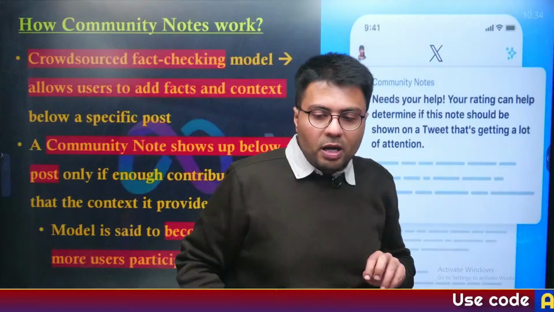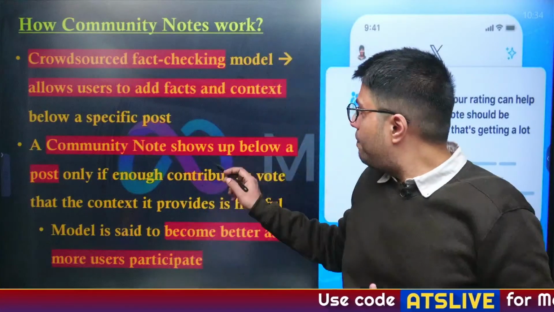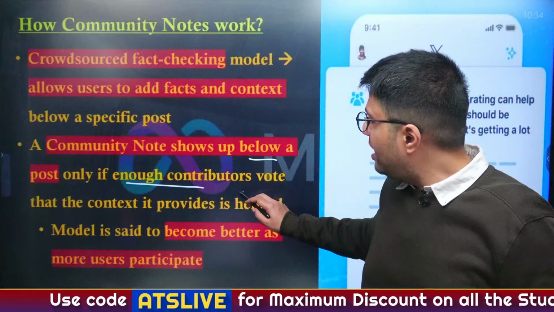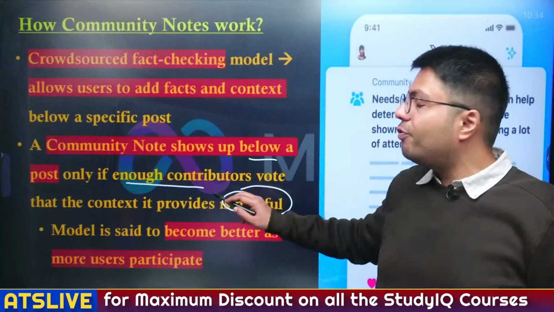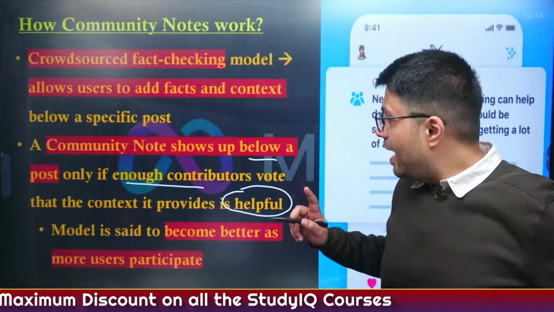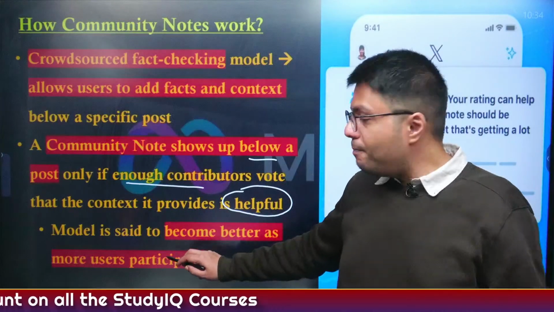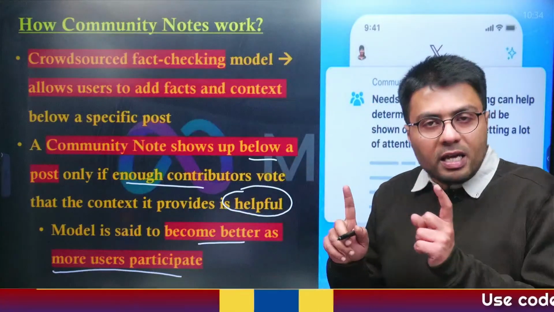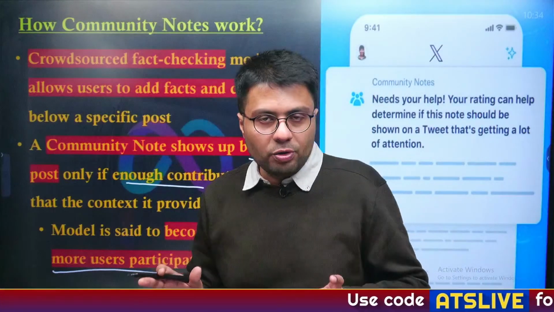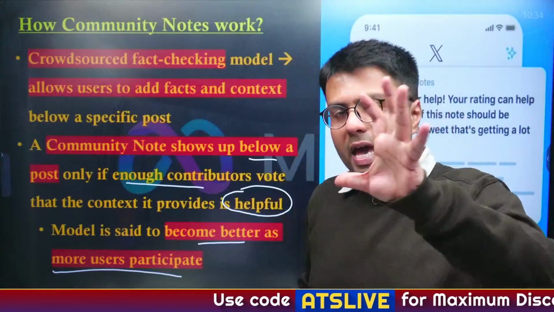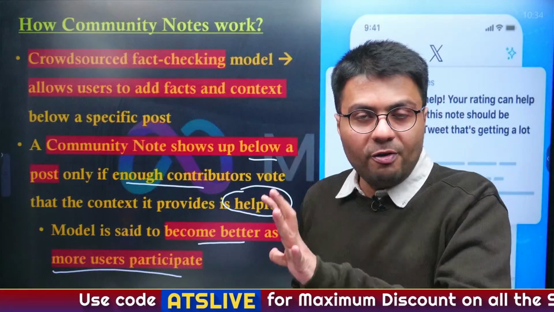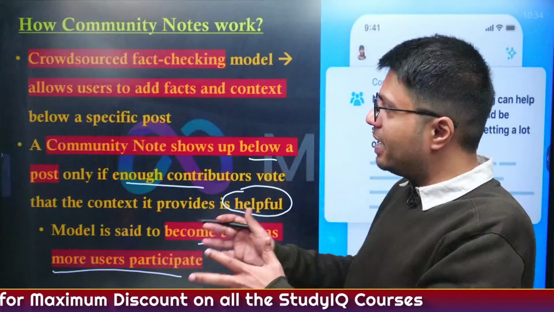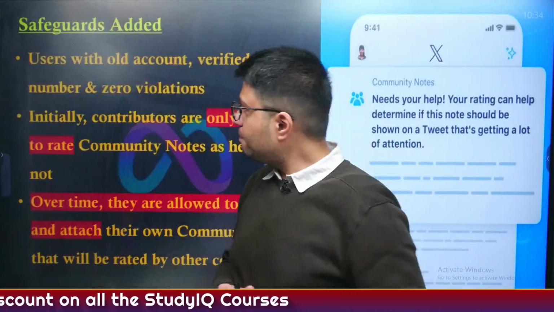This community note shows up below a post only if enough contributors have said that the note is helpful for their analysis or not. Also, this method will become better eventually as more users participate, which will increase the acceptance of such community notes. This is the idea currently prevalent on the website X, and it will be implemented in one way or the other even by Meta.